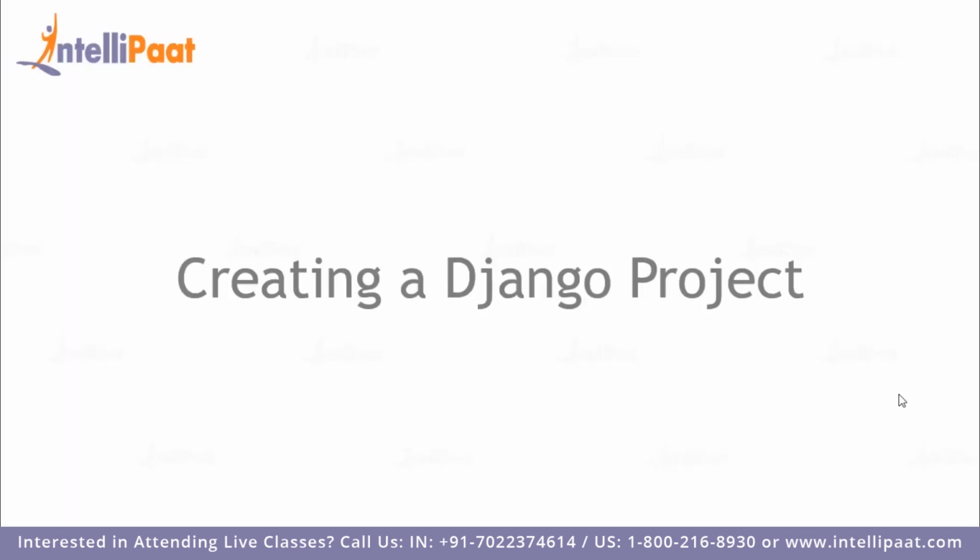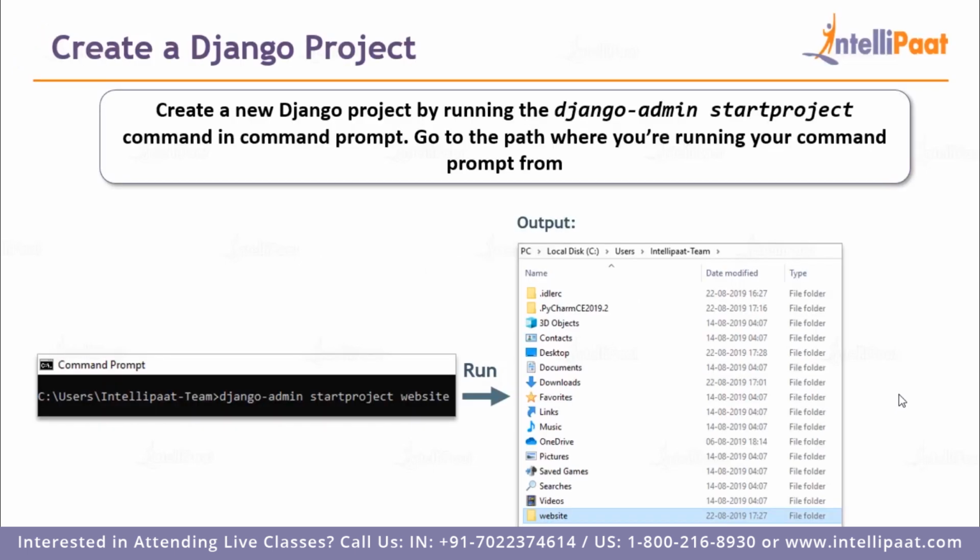Right. Now that we have installed Django into our systems, let's go ahead and create our first Django project. To create a new Django project, we have to use this command over here, django-admin startproject, and then give in the name of the project. Over here, the name of the project is website.